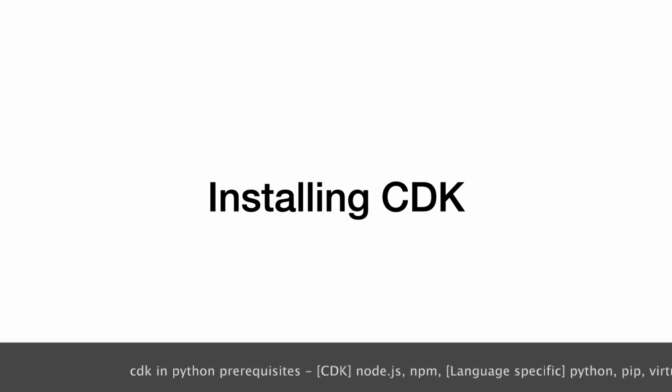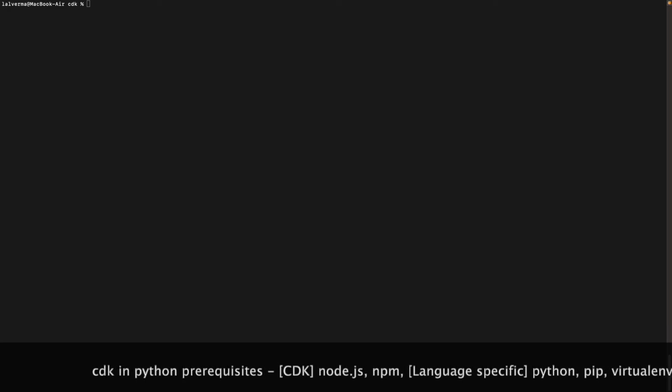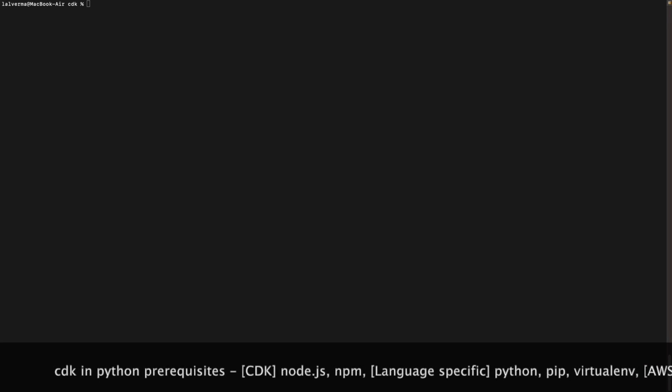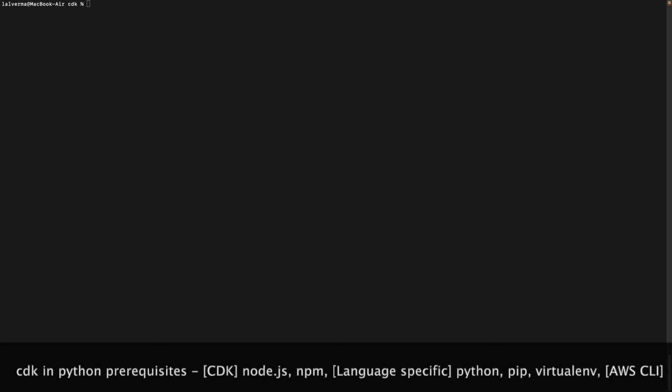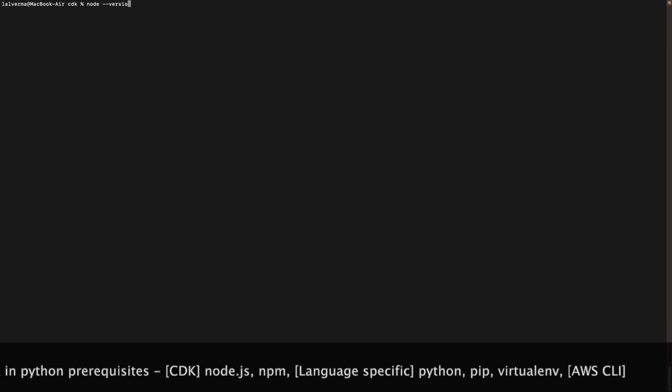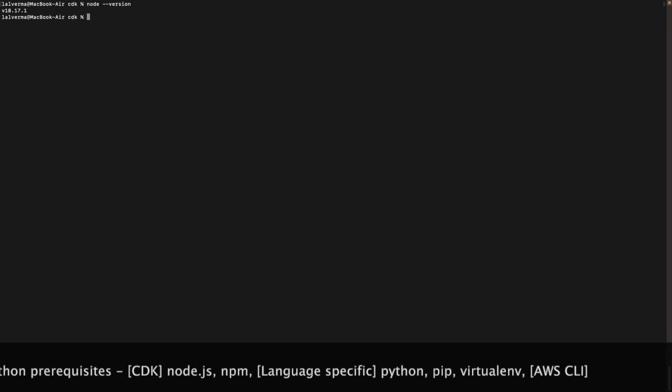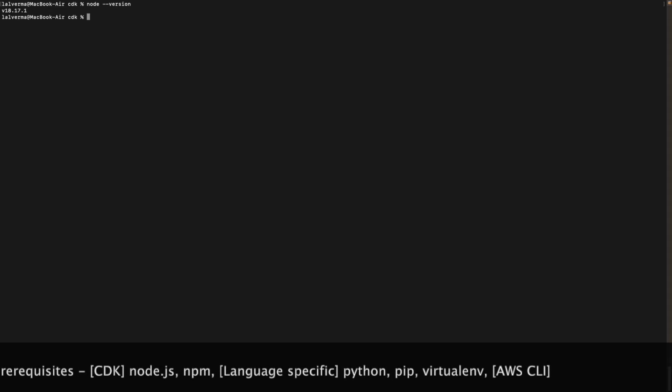Once our prerequisites are met, we can go ahead and install the CDK. Before that, let's confirm the Node.js setup. I'll use the node version command for it. The command returns successfully. We are using Node v18+.